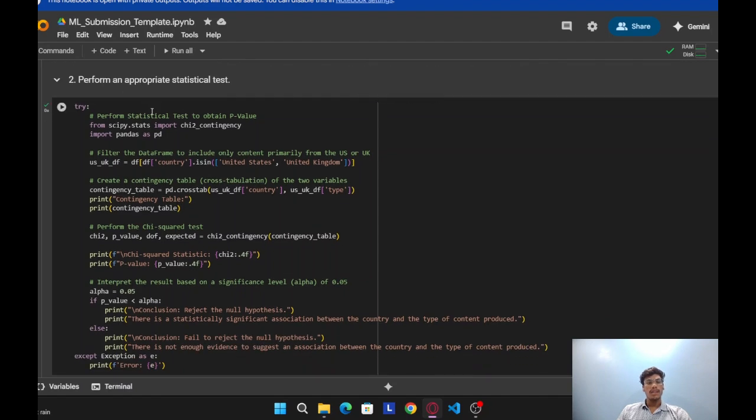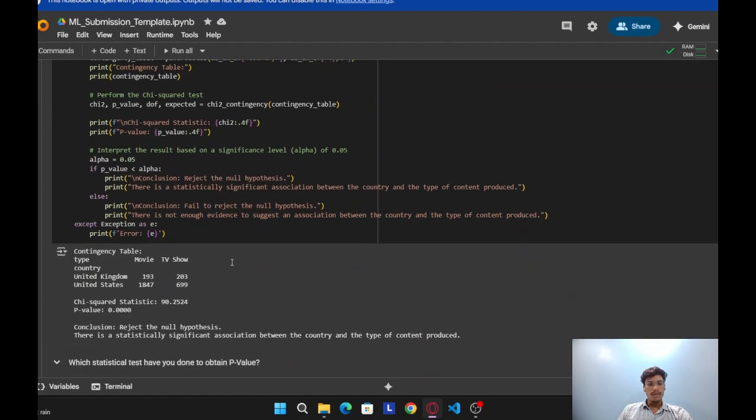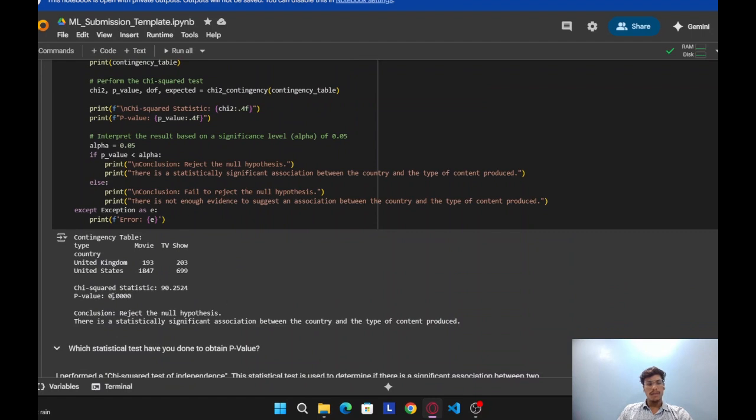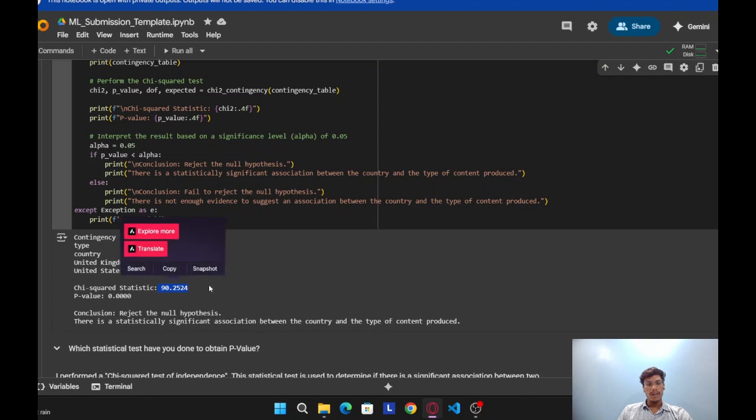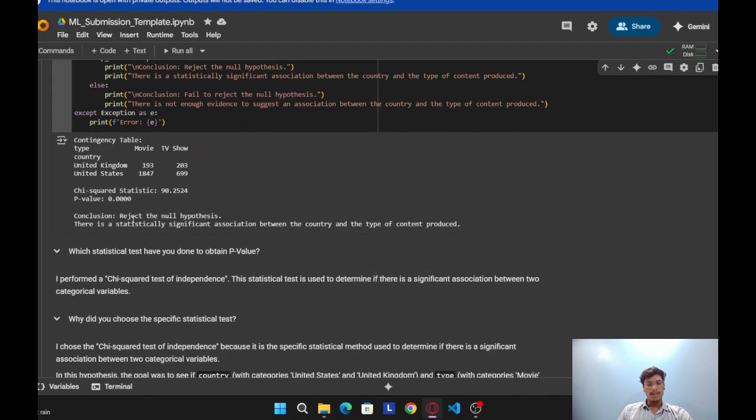Perform an appropriate statistical method. Here I performed a statistical test to obtain the p-value. So I got a p-value of 0.01 and a chi-square statistic of 90.2524. The conclusion: reject the null hypothesis. There is a statistically significant association between country and content type produced.